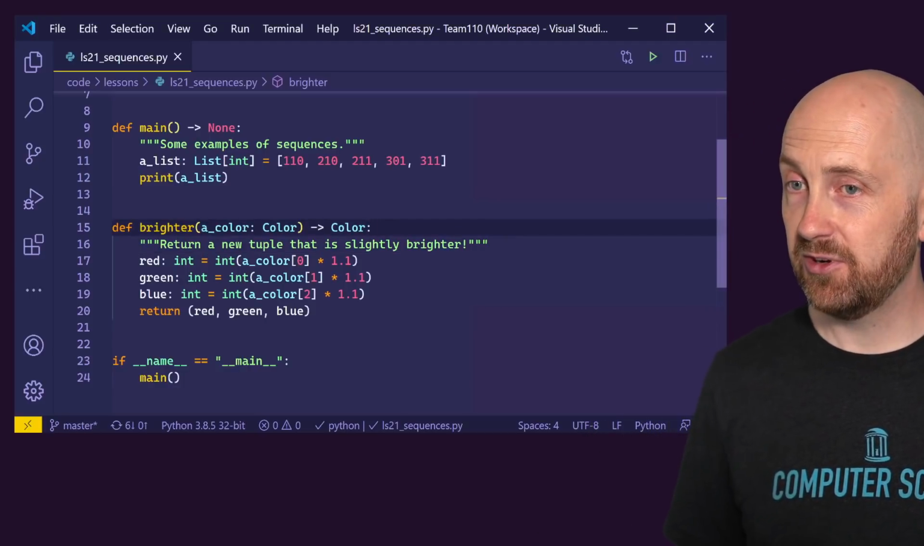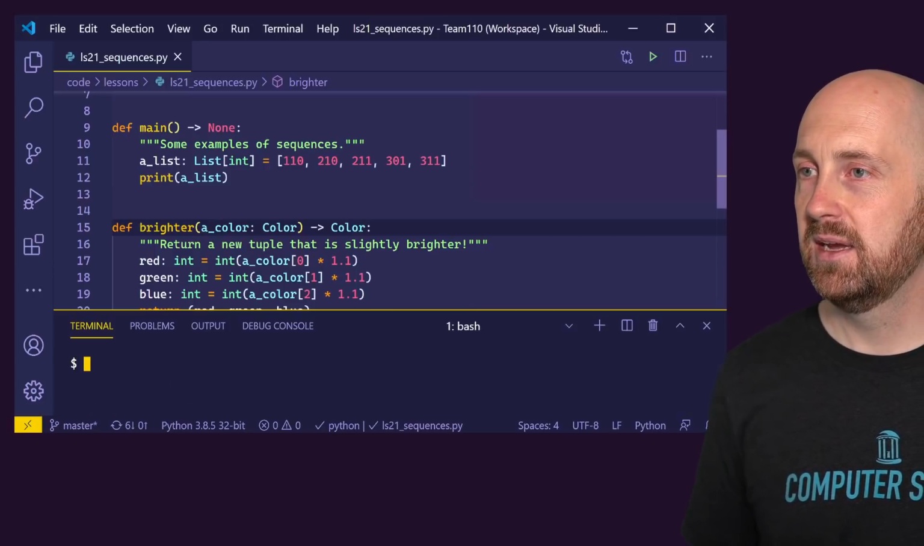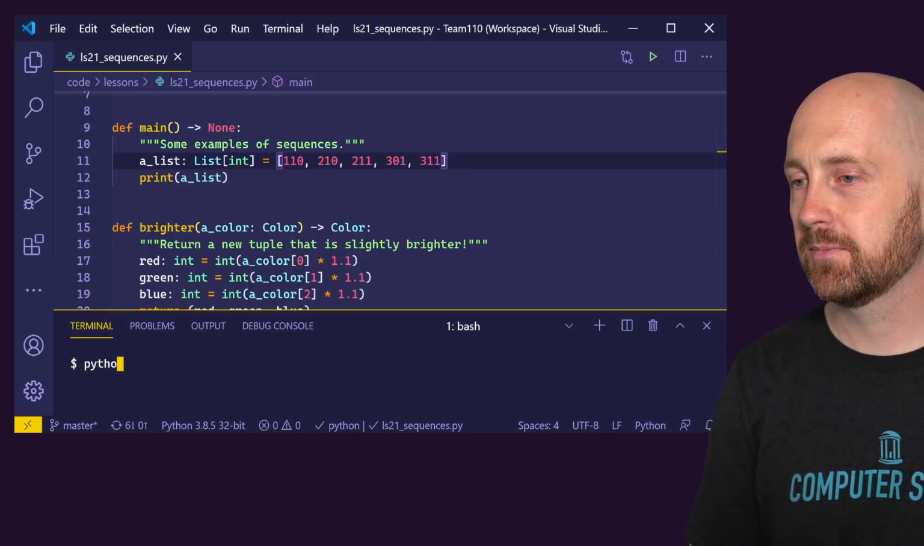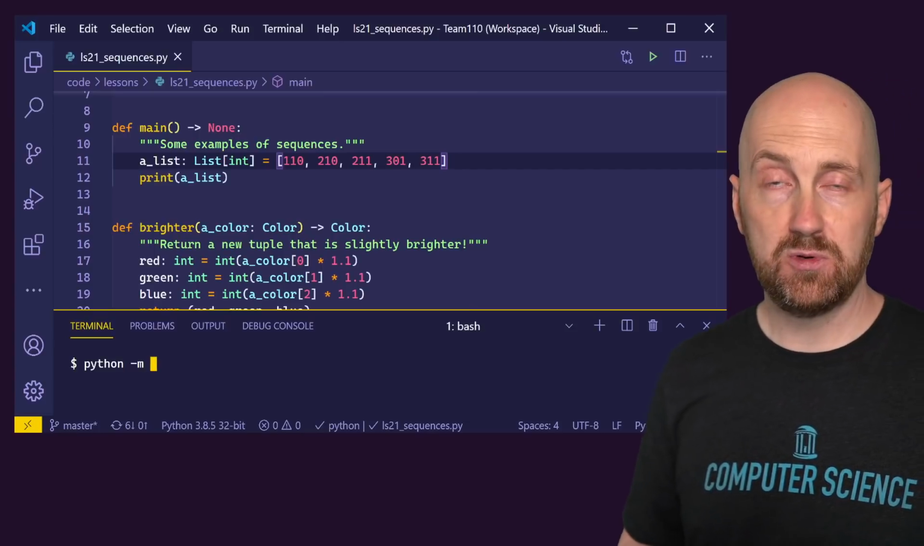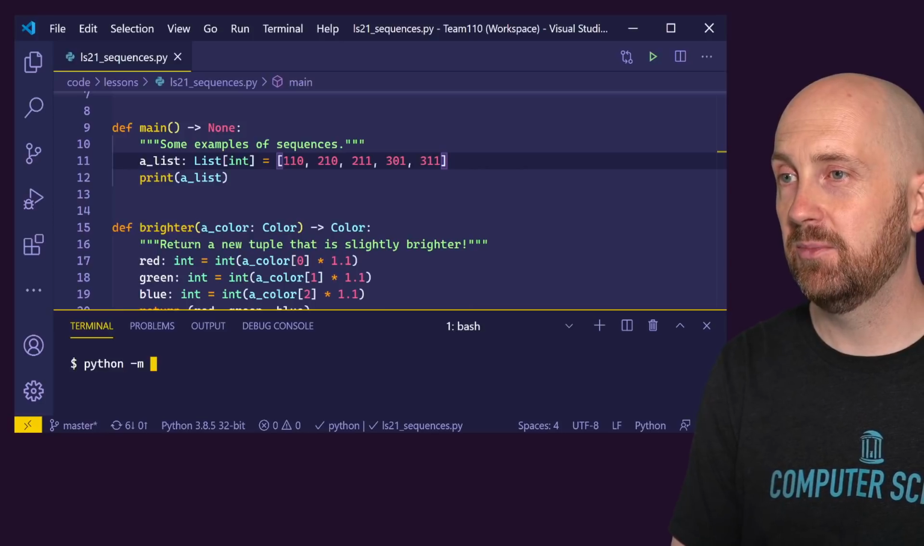Right? So let's try running this program, and I need to quit out of my previous example, save my code, and run Python -m, and we're going to just run this as a module, which will cause this main function to evaluate. That -m means run as module.